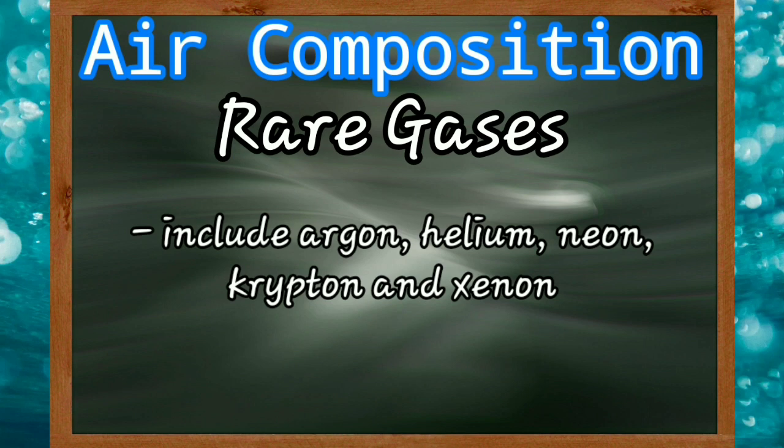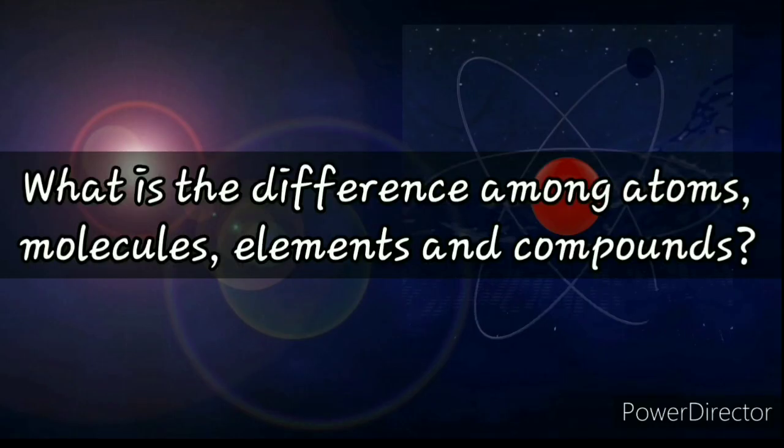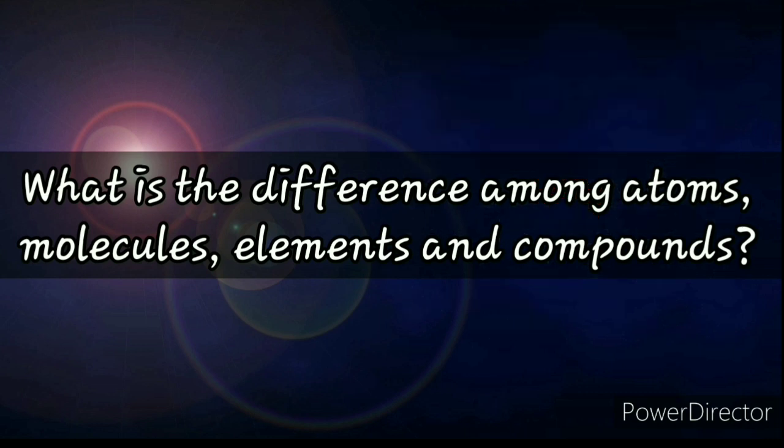Rare gases include argon, helium, neon, krypton, and xenon. These rare gases make up 0.9% of the total amount of gases present in the air. What is the difference among atoms, molecules, elements, and compounds?